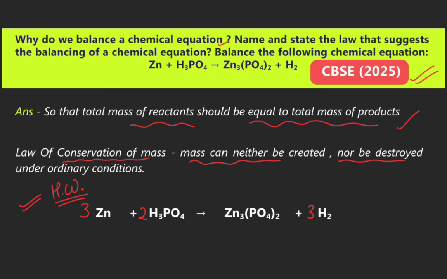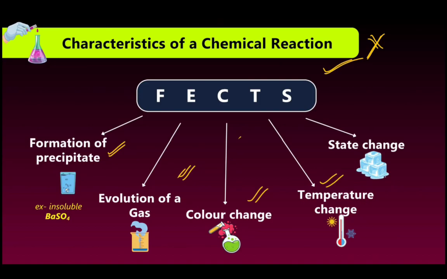So we can see three atoms of zinc and two molecules of phosphoric acid form one molecule of zinc phosphate and three molecules of hydrogen gas. This reaction is the balanced reaction. Now let's see the next.